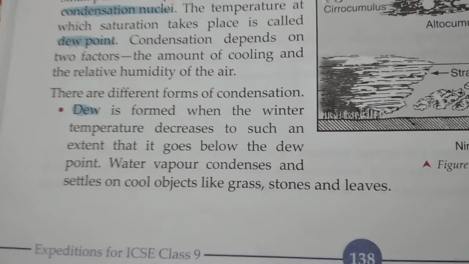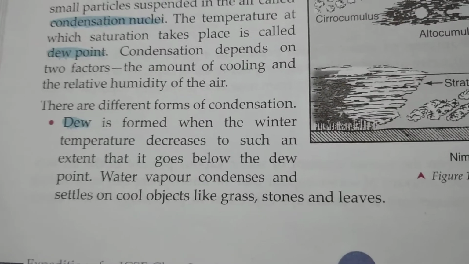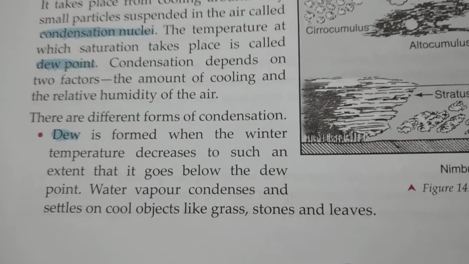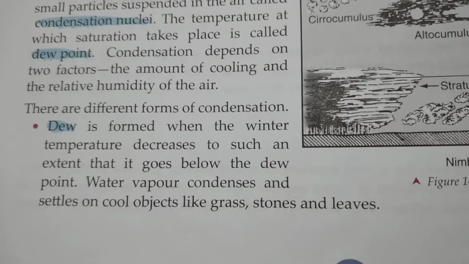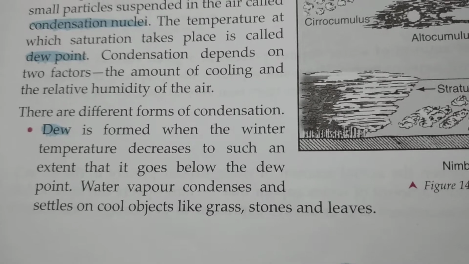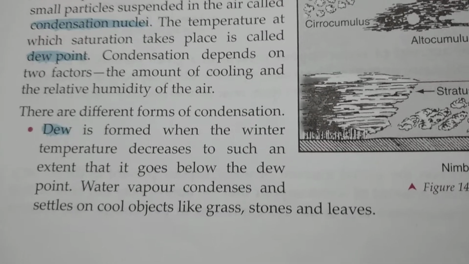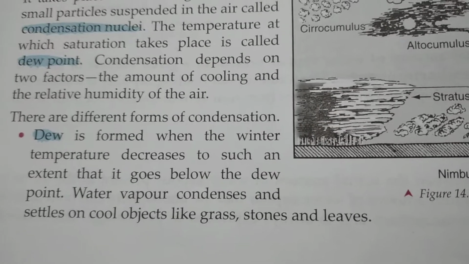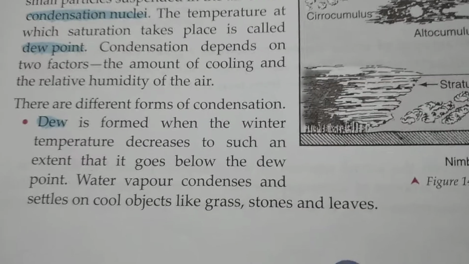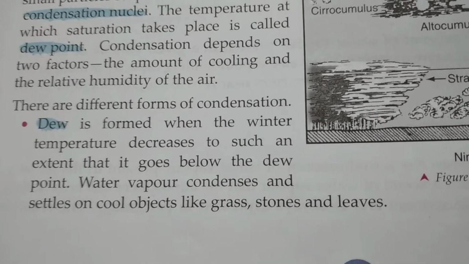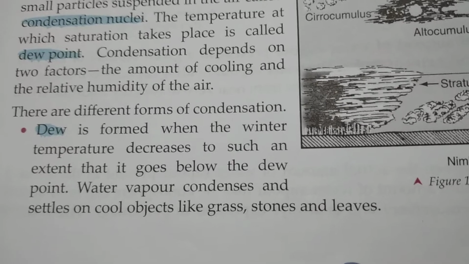Why? After the summer season the monsoon comes, and after the monsoon, autumn comes. So after the monsoon, when winter is about to approach but hasn't settled, the temperature starts decreasing a little bit, and in the early morning the temperature is at its minimum.